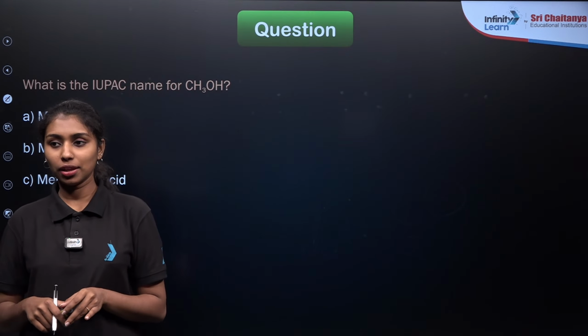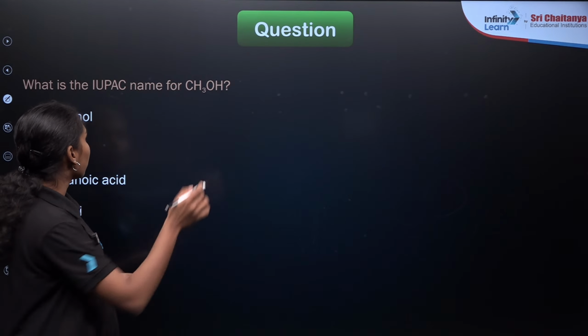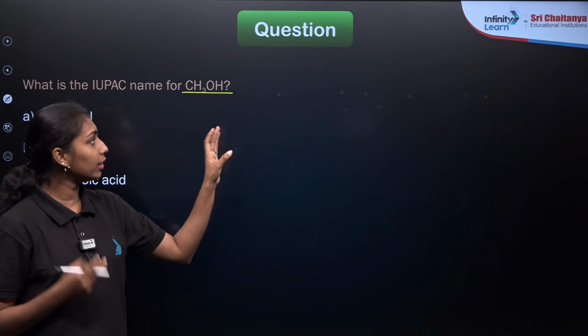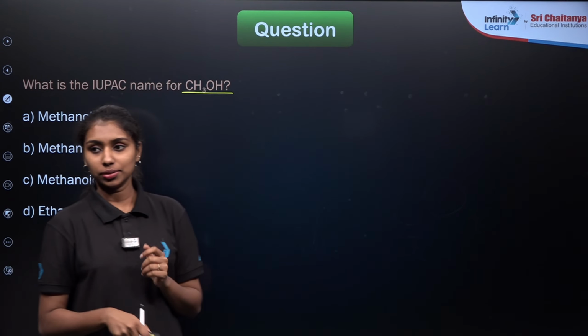Okay, Farhan is giving me option C as the correct answer. Read the question carefully. It is CH3OH, right? So OH will be the functional group here. Then what will be the name of this compound?